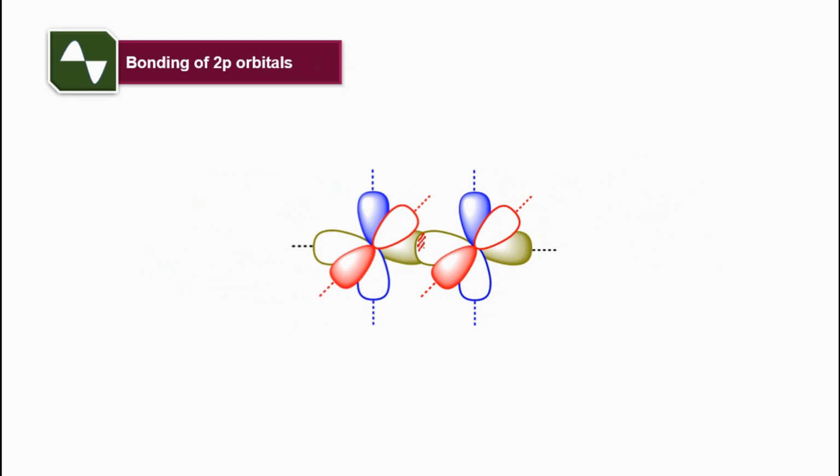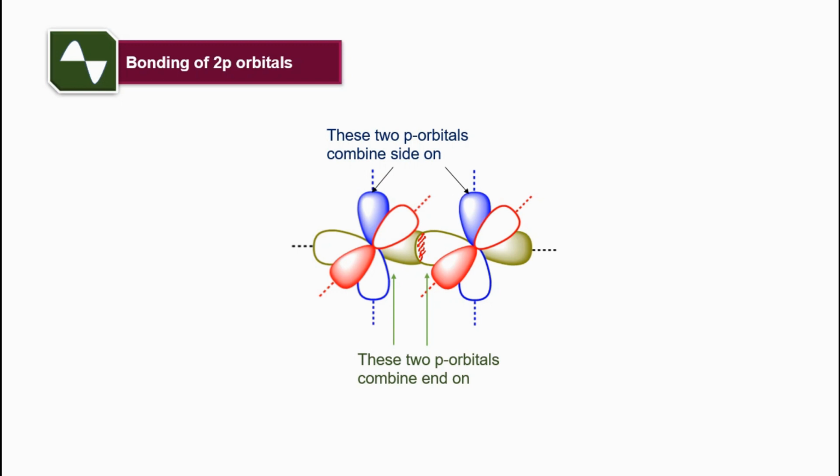One p orbital can combine with another one. Let's say this is the px, it will combine with the other px of this second set of p orbitals. So it will form the end-on overlap and it will give the bonding molecular orbitals.